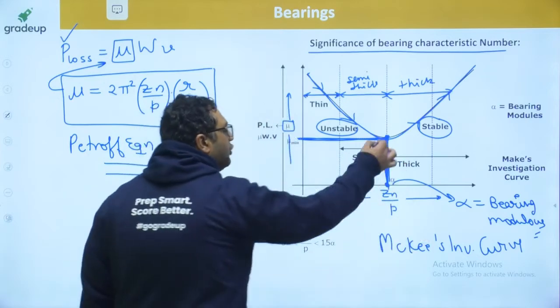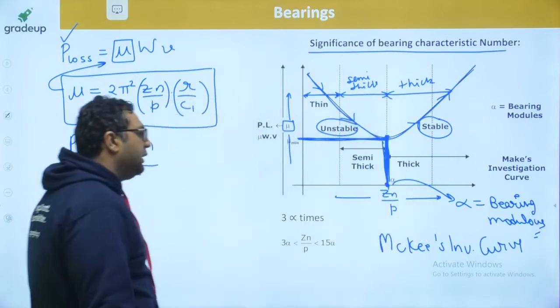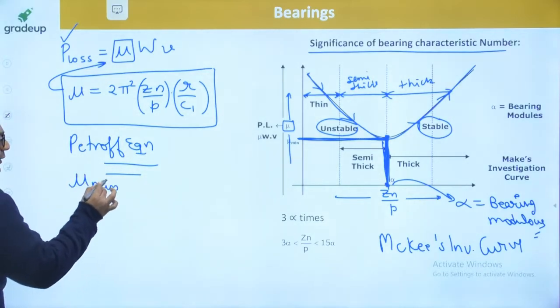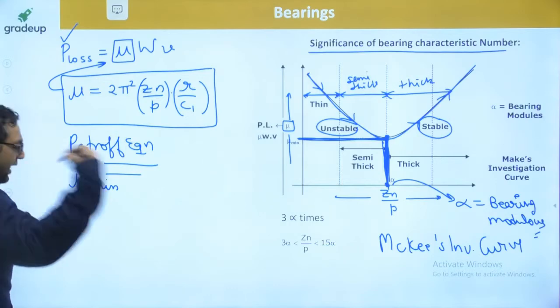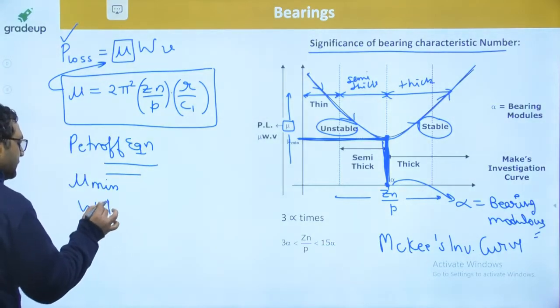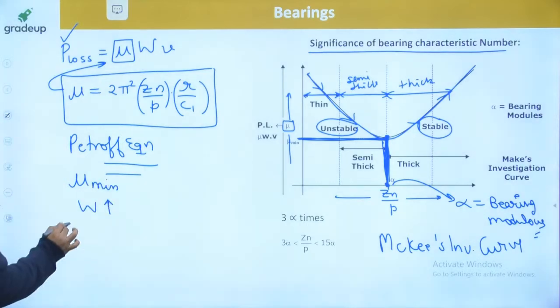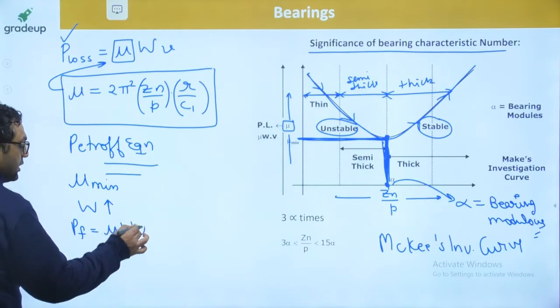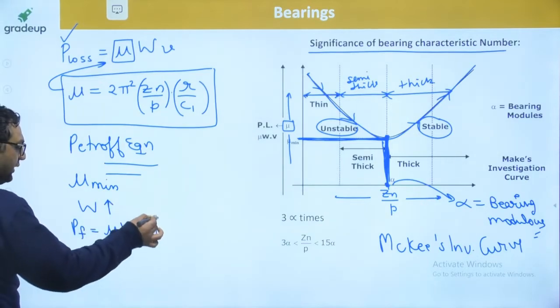But if you operate there, what can happen? Let us say you are operating at mu minimum, and because of some reason W increases. Power loss can be written as mu WV, so as W increases, power loss will increase.